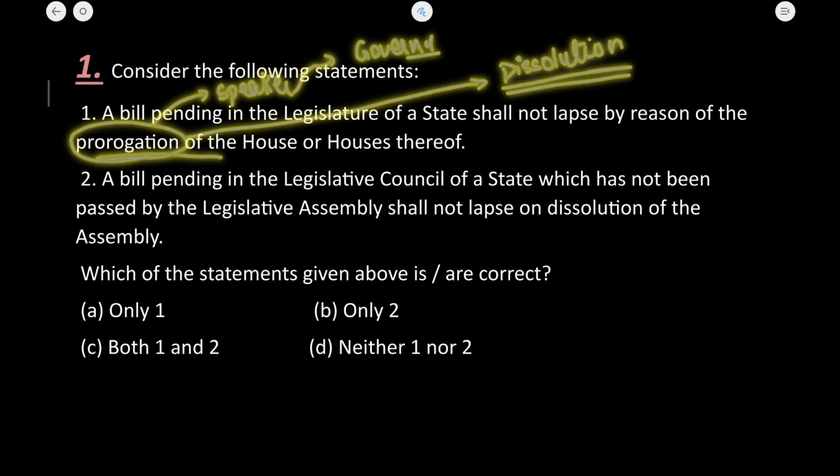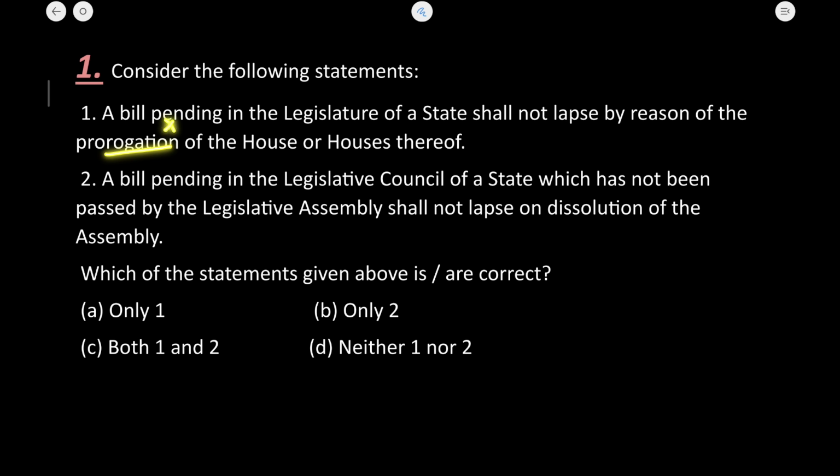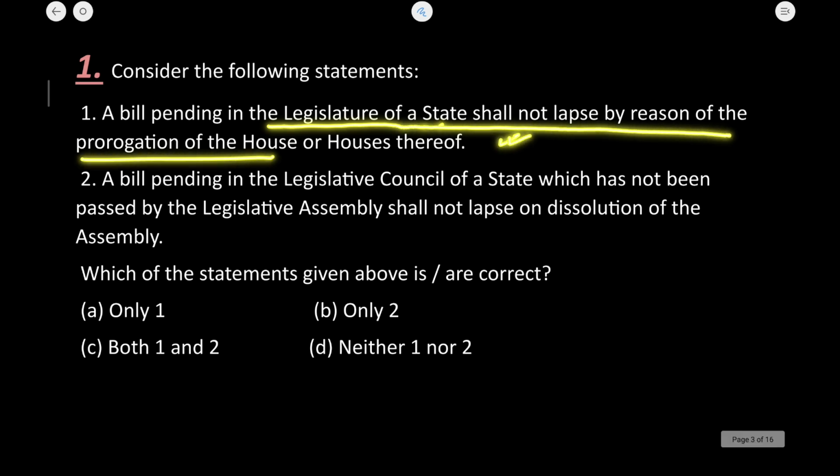Okay, so the prorogation has no effect as such on the bills, dissolution has. So the statement is correct because it is saying that a bill pending in the legislature of the state shall not lapse by reason of prorogation. So the statement is correct.